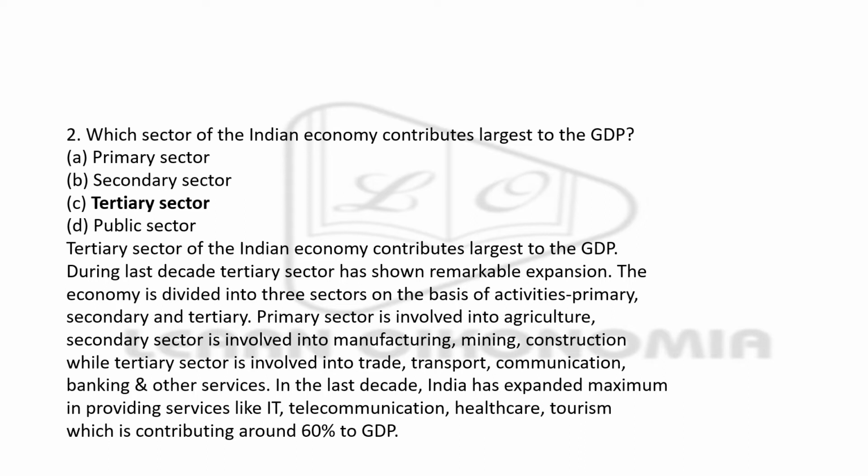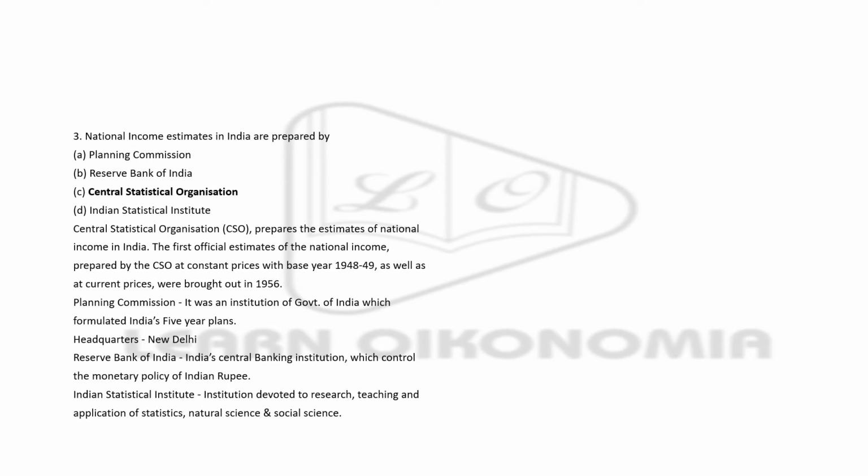But with respect to the contribution made to the GDP, it is the tertiary sector that dominates. All the services like IT, telecommunication, healthcare, tourism, banking, transportation, all these things would be coming under what? Tertiary sector.